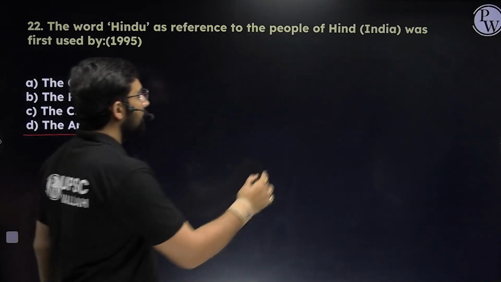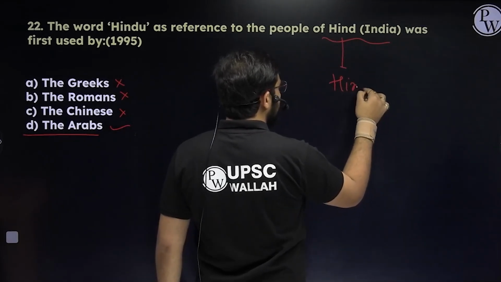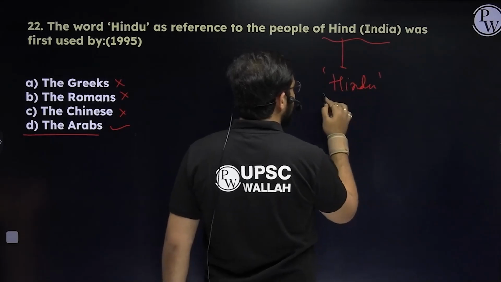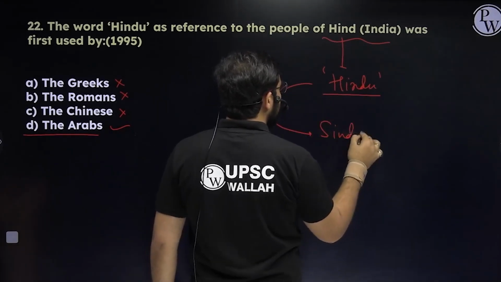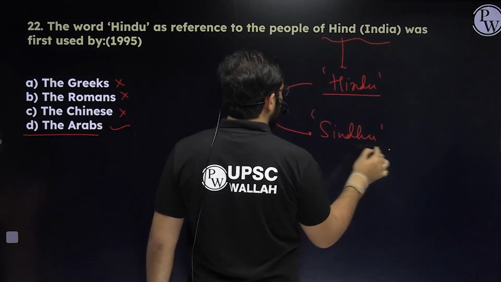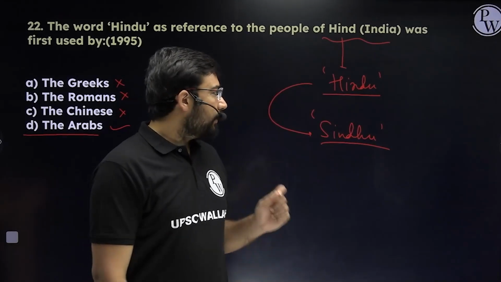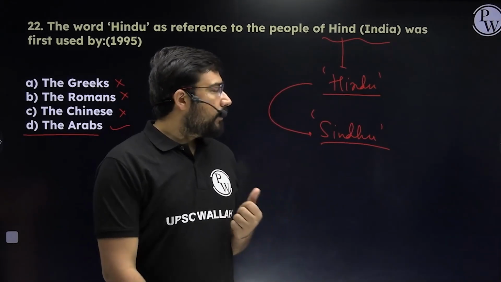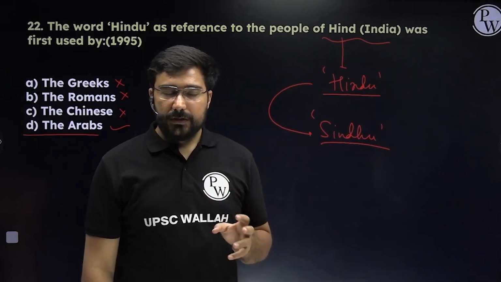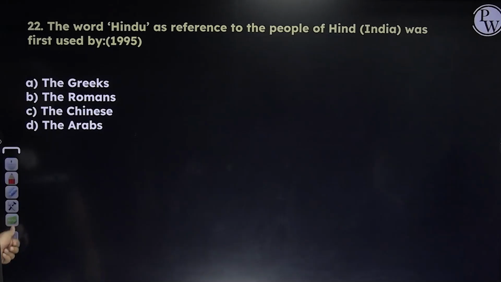That's why the word Hindu means the people who are residing in the area of Hind, and this itself derives from the Sindhu river, people living beyond the Sindhu river. And since the Arabs could not pronounce the S, they used the H, Hindu, right? That's why it became Hindu in general. So please remember, this is the answer which you are looking for. Answer would be D. That's why Hinduism is more of a geographical term.